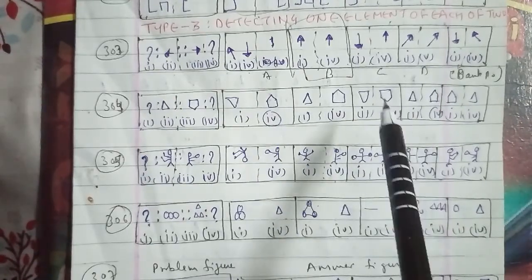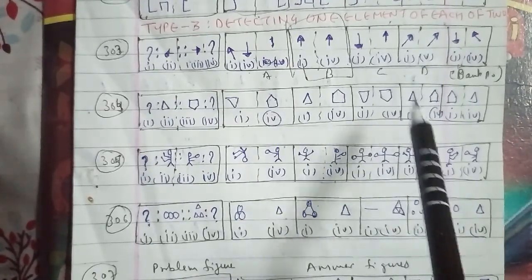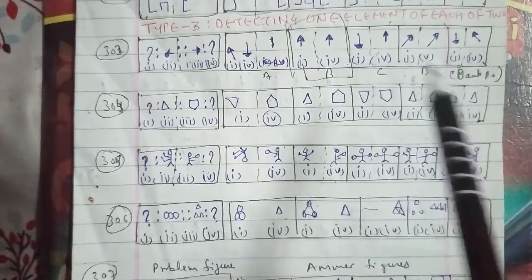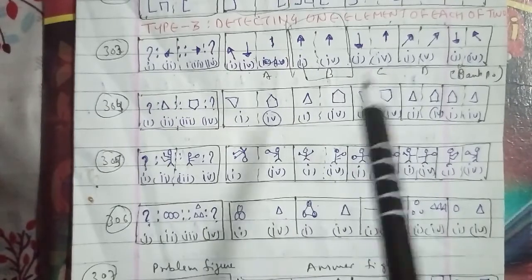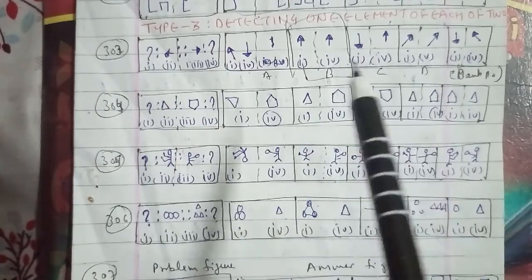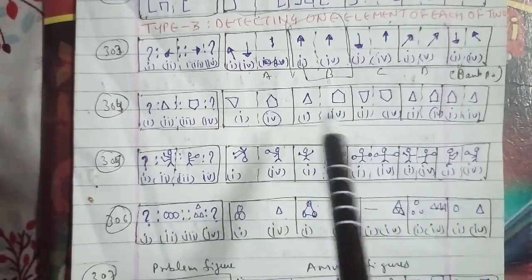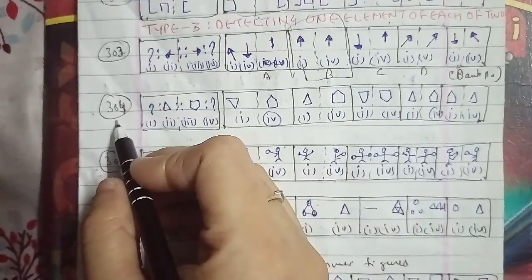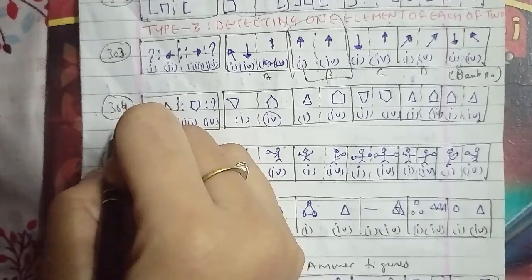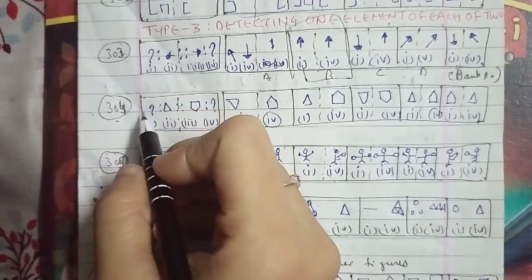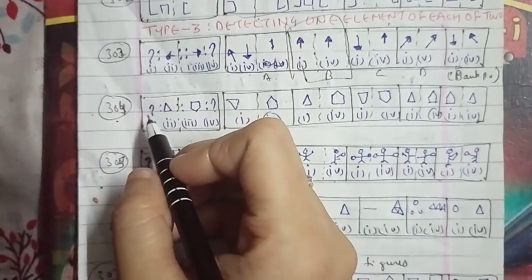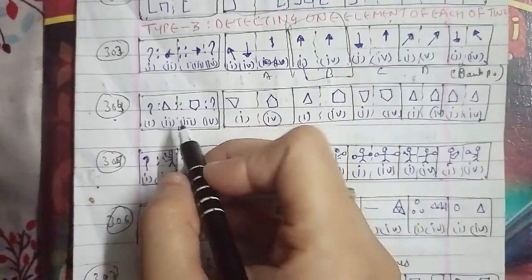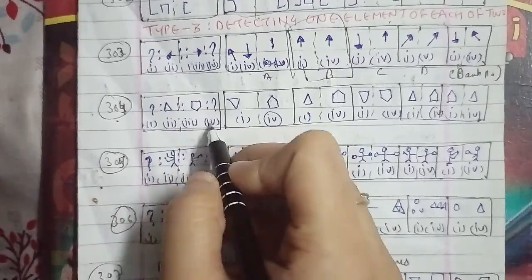Let's go ahead with the other one, which is the 305th question of the session. This is a figure which consists of the epitome of a human, 1, 2, 3, 4, and the answer figures are A, B, C, D and E. Here the first has been laterally inverted to get the second, so we can say that the A figure will be the right answer for this question as well.